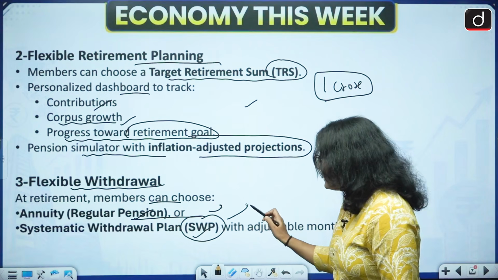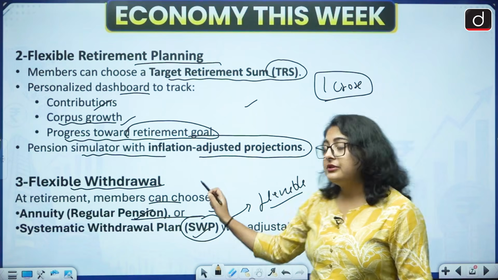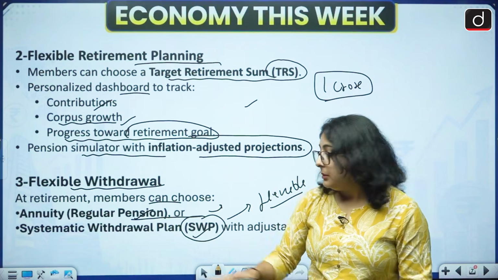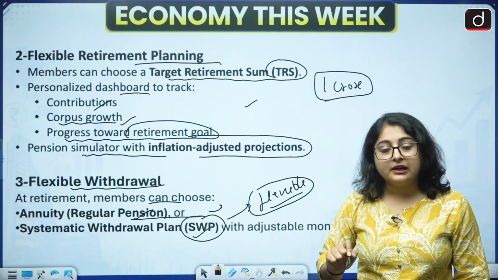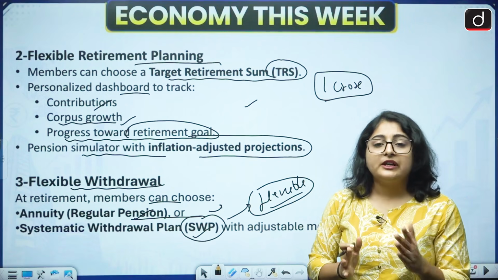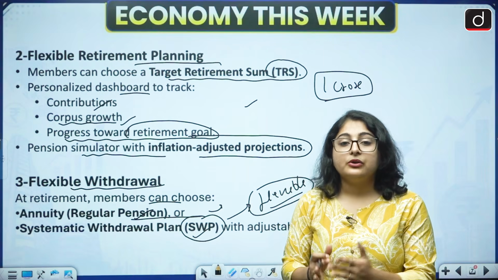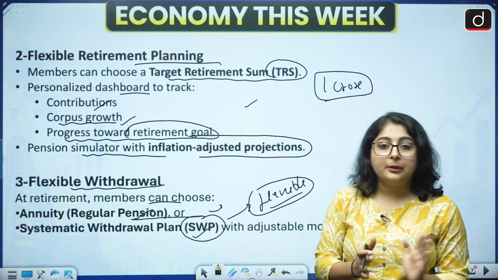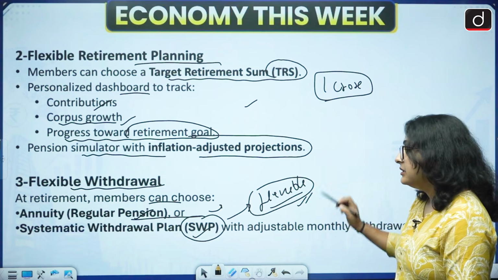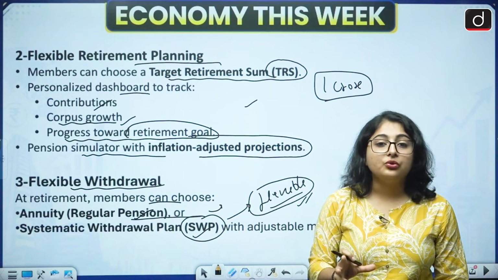It is more flexible compared to your regular pension, because in a regular pension you will be getting a fixed monthly amount, but here you can make it flexible as per your needs. Let's just say that in April your expenses are less, so you withdraw less, but in August your expenses are more, so you withdraw more as compared to April. So it has made the withdrawal process more flexible.